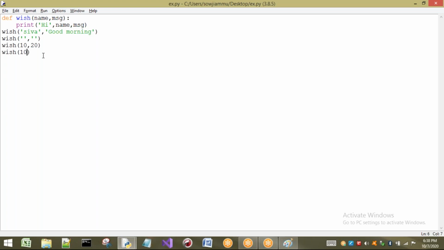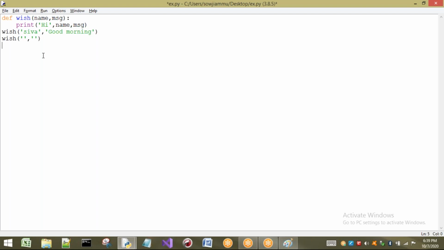This is the concept of positional arguments. Now the next one is keyword arguments. The next concept is keyword arguments. I will take the same example here, but as I am taking name and message, I will consider strings only. We can pass any type, but I'm going to take only strings here. What is meant by keyword argument? In Python, we have this keyword argument concept.